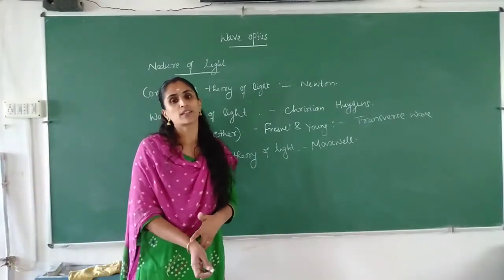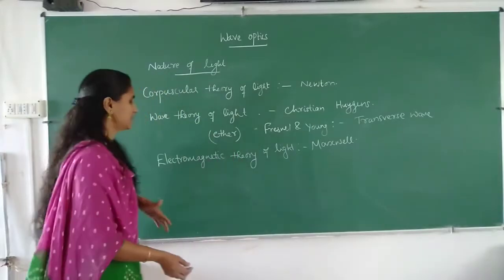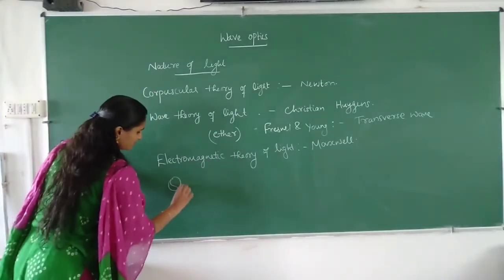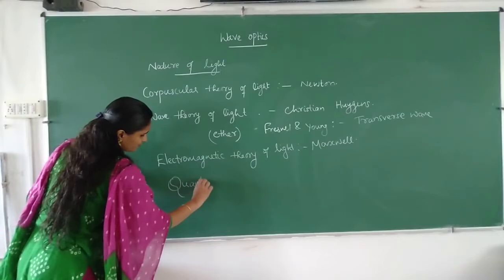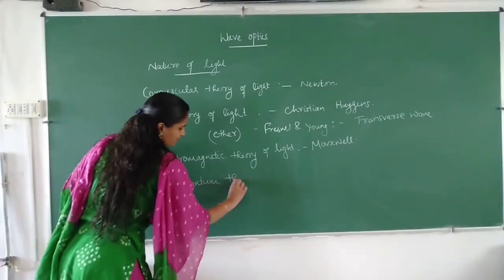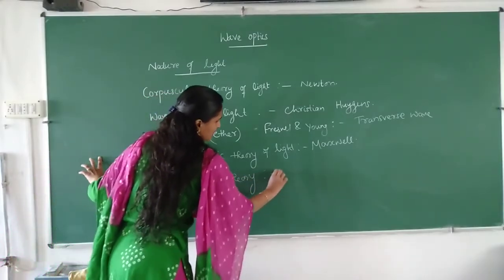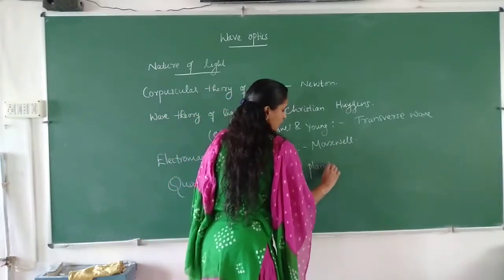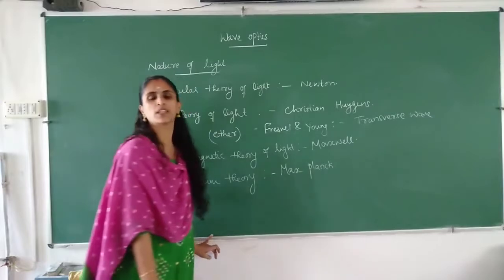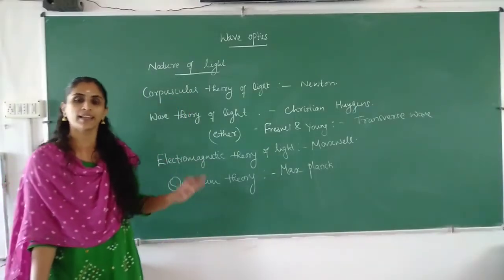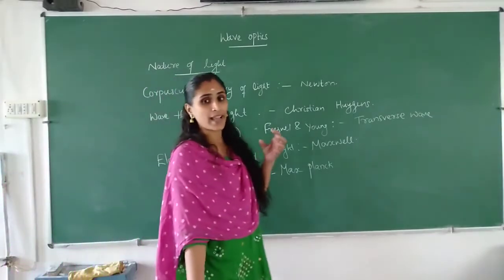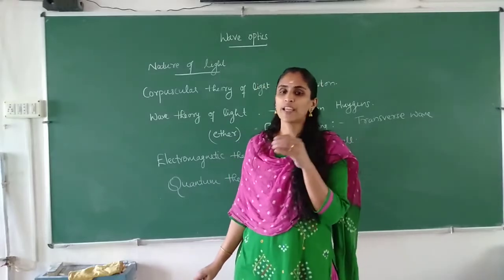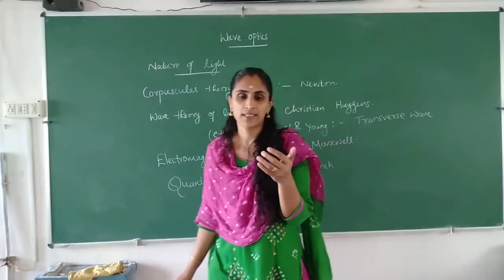And later on, the quantum theory by Max Planck. Here he suggested that light can be considered, instead of a wave, as a particle.